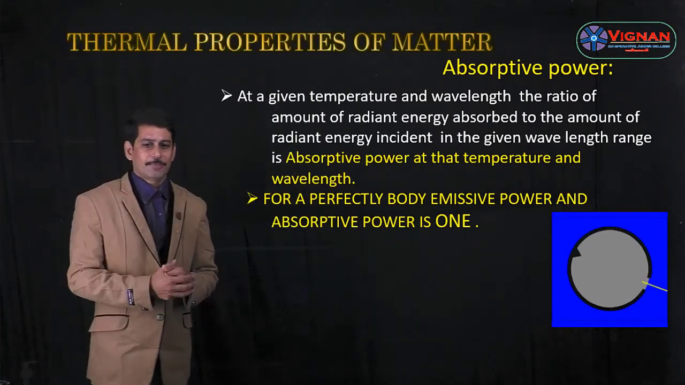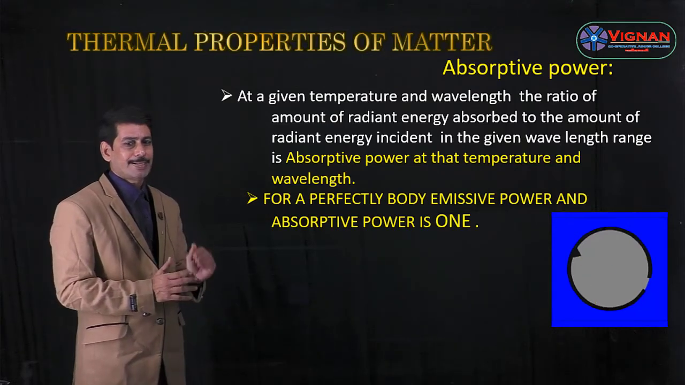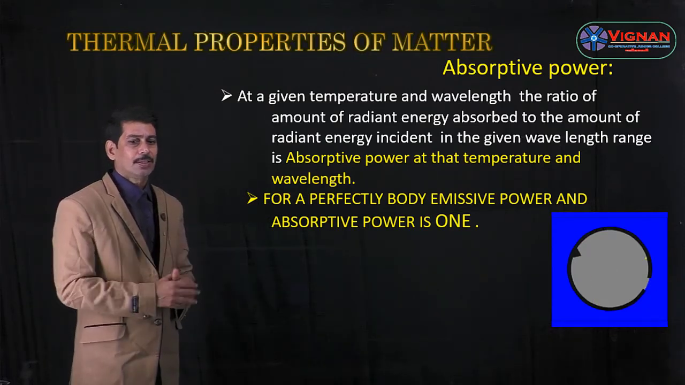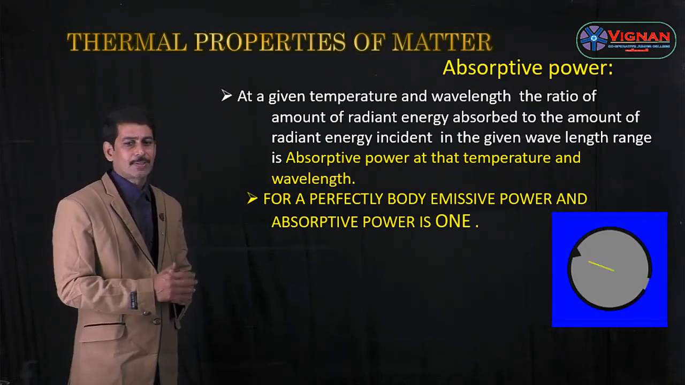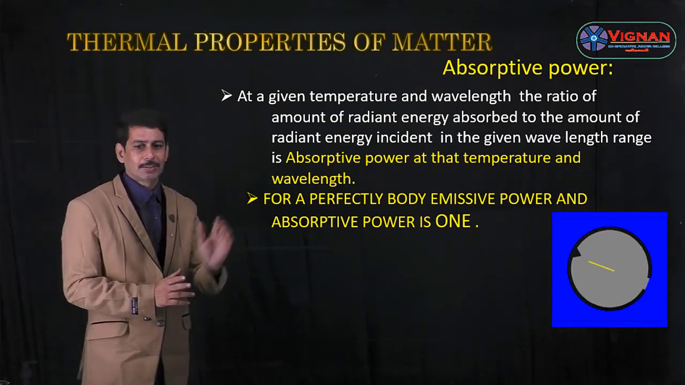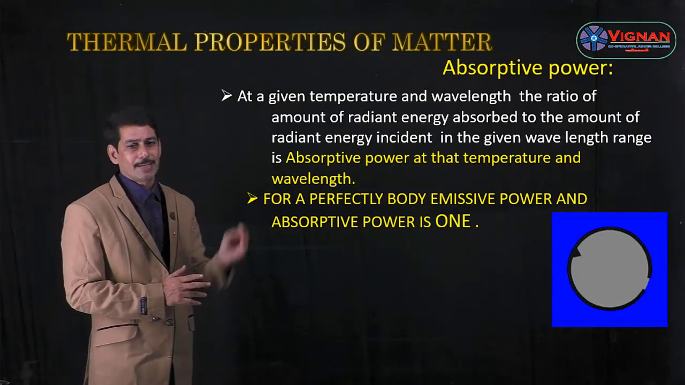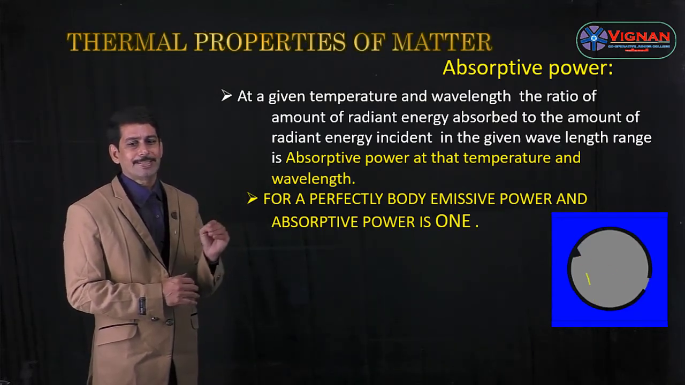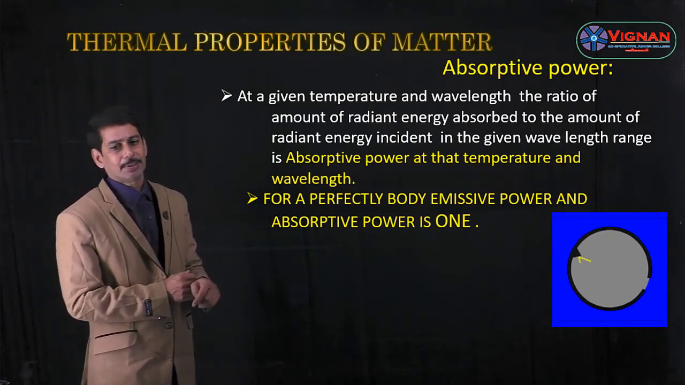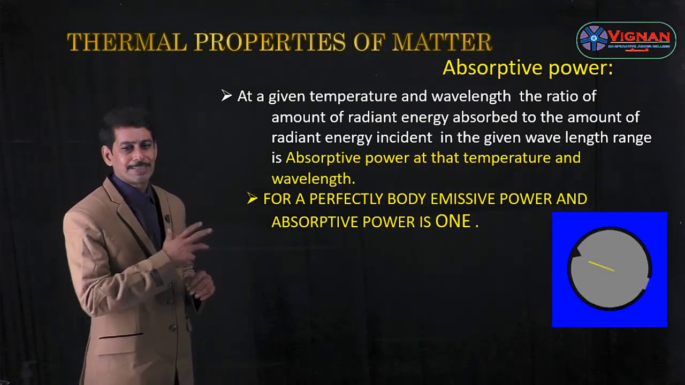Now let us see what is absorptive power. At a given temperature and wavelength, the ratio of amount of radiant energy absorbed to the total amount of radiant energy incident in the given wavelength range is called the absorptive power at that temperature and wavelength. So this is about the absorptive power, and absorptive power is denoted by A lambda.